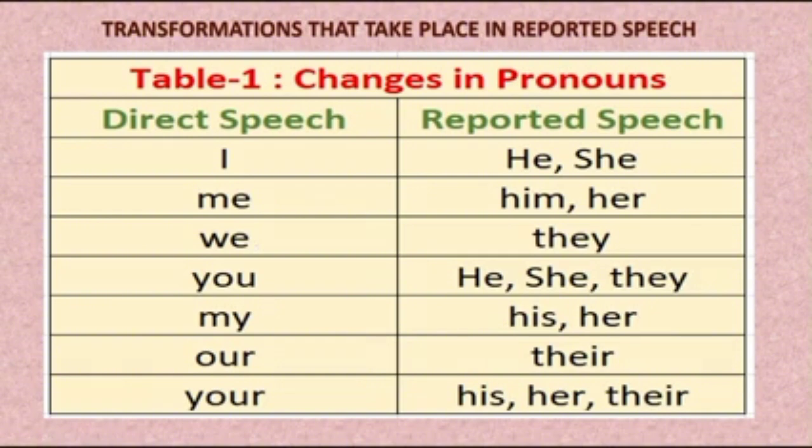And you changes into he, she or they. If it is male, we write he. If it is female, we write she. If it is more than one person, we write they. Then my changes into his or her, and our changes into their, and your changes into his, her or their. So it depends on the gender and whether it is singular or plural. If it is singular, decide whether it is male or female, and if it is plural, just put their there.